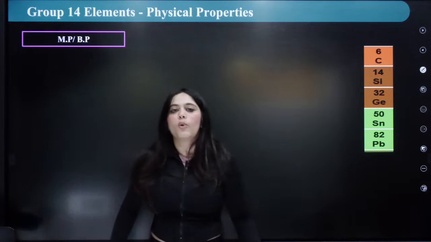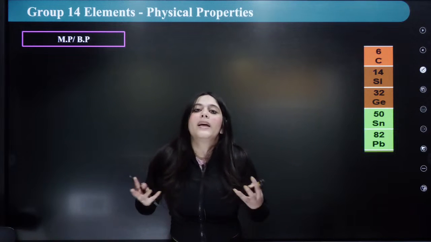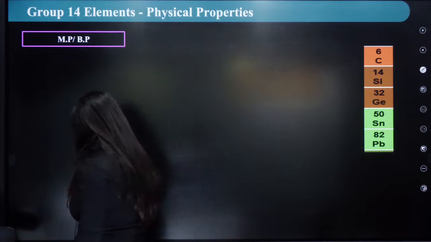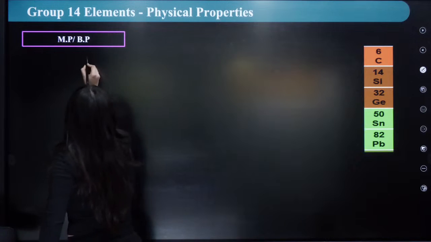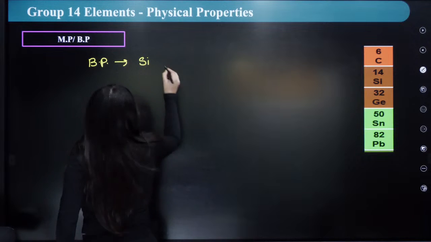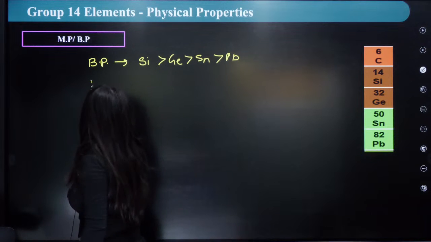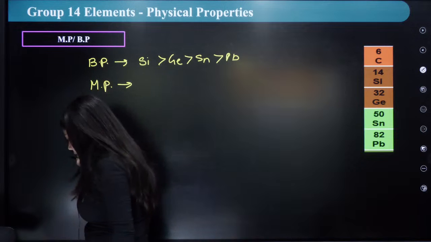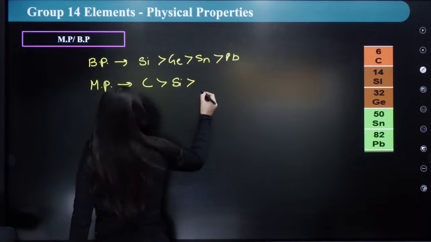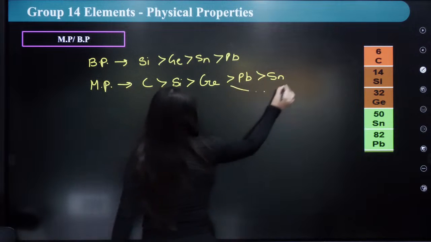Next is the melting point and boiling point. Again I told you, boiling point depends on the size, while melting point depends only on its crystal structure, right? So, what will be the boiling point and melting point order? The boiling point order is actually silicon has the highest boiling point, then it is germanium, then tin, and then lead. Similarly, the melting point order that is followed is carbon has the highest, then silicon, then germanium, then lead, and then tin. So these orders are extremely important.